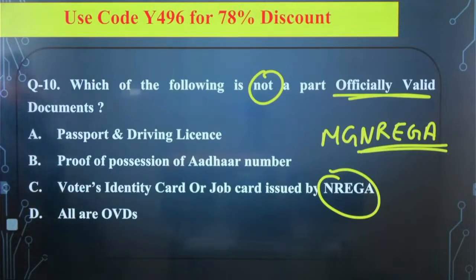Now next is, all are OVDs, officially valid documents. So which of the following is correct in context to your officially valid document? A, B, C or D?